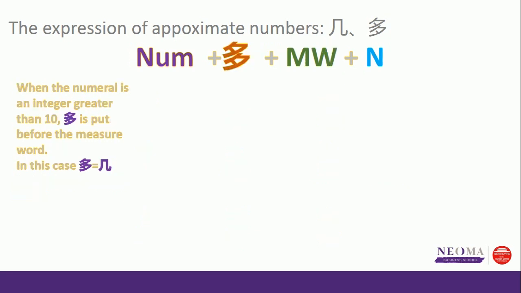Another situation when the 多 is equal to 几 is when the numeral is an integer greater than 10. 多 is put before the measure word. What do I mean? For example, if the number is 10, and I will say 10多个月, this one is equal to 十几个月, which means more than 10 and less than 20 months. Maybe it's 13 months, 14 months, 19 months.